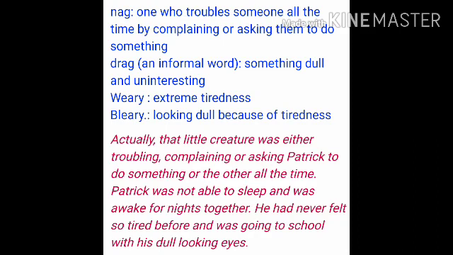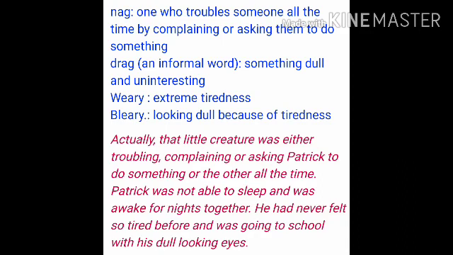That means this little tiny creature, every time he faced a problem, he would start complaining that I'm not able to understand this, please help me out, get me a dictionary, go to the library, bring books, and so on. So in this way, this little creature was considered to be a nagging person, means complaining about everything, right?